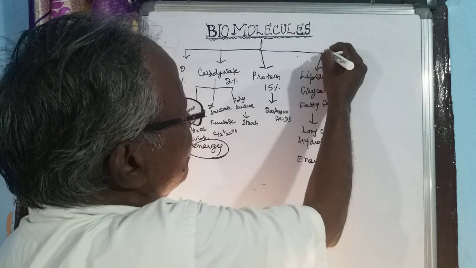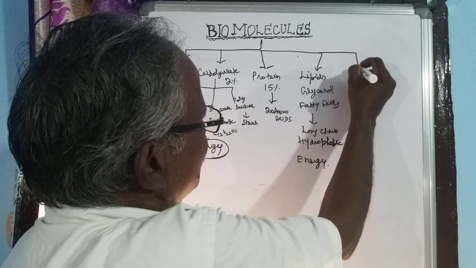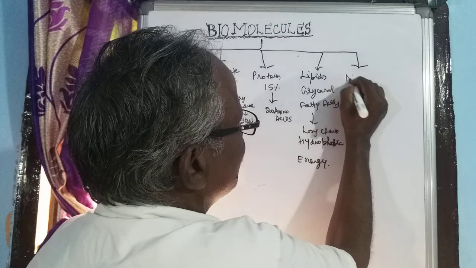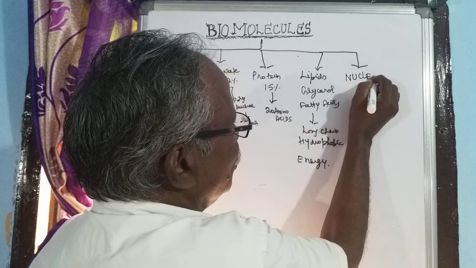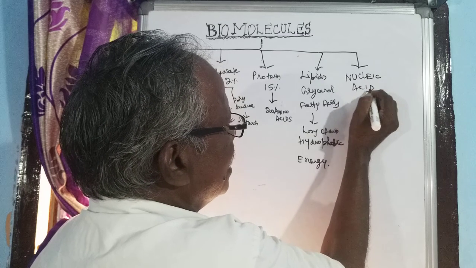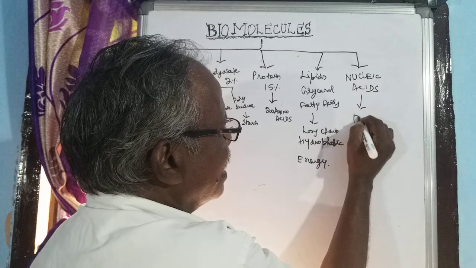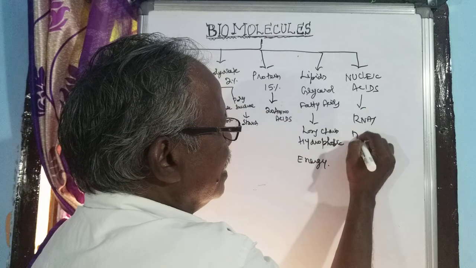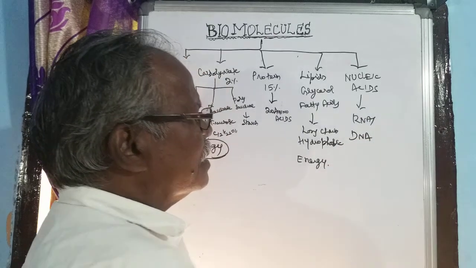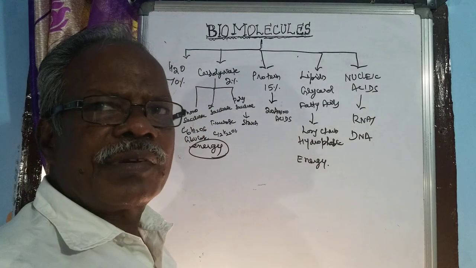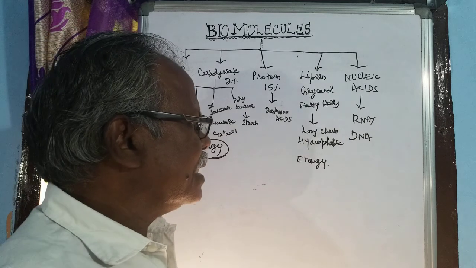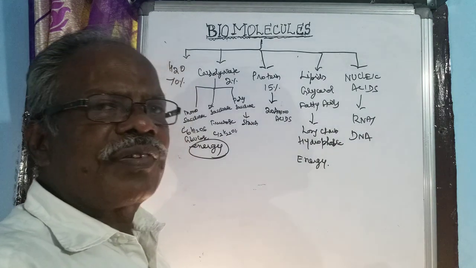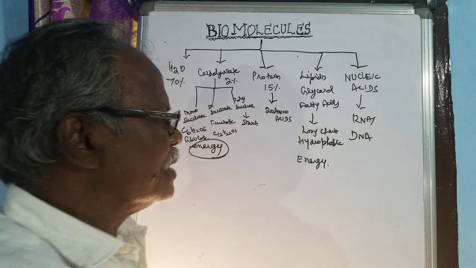And then nucleic acids, made up of RNA and DNA. Ribonucleic acid has one more oxygen, and DNA is free from that oxygen, deoxyribonucleic acid.